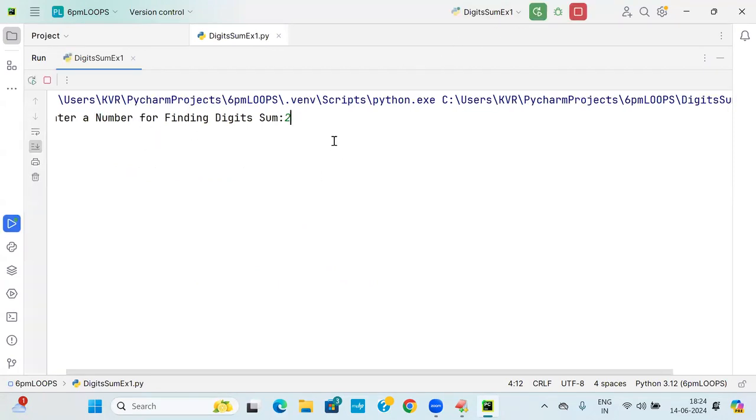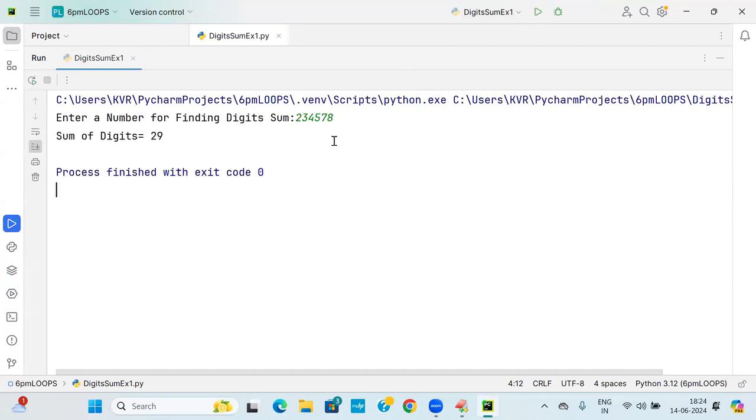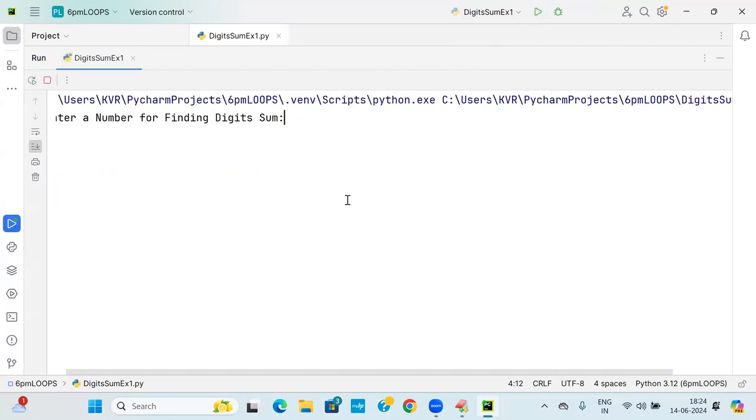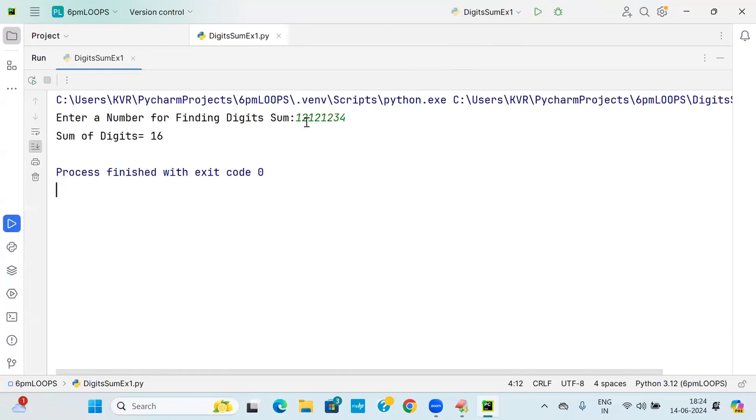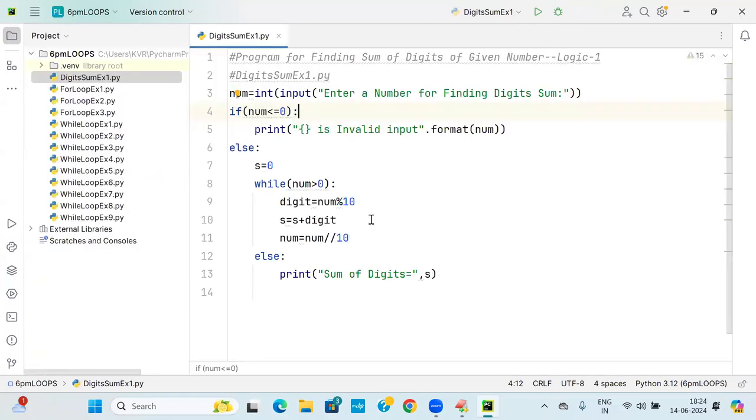You say next is called what? 2, 3, 4, 5, 7, 8. No problem. You can count all of them. You can write here 1, 2, 1, 2, 3, 4. Like that, I'm just saying all the numbers which are added here. This is called logic number 1. Clear? Logic number 2.